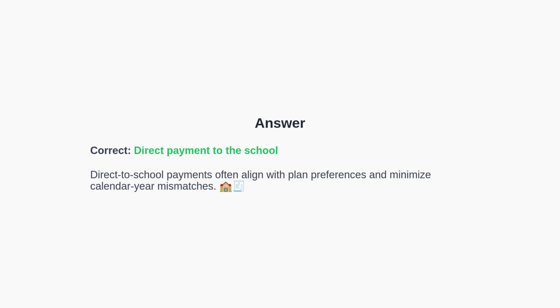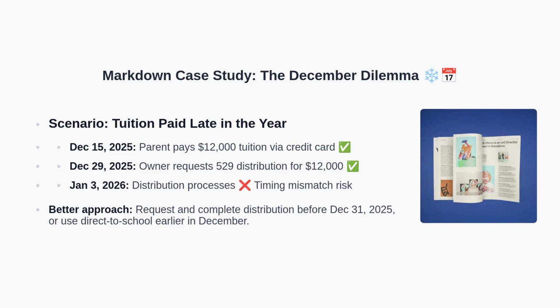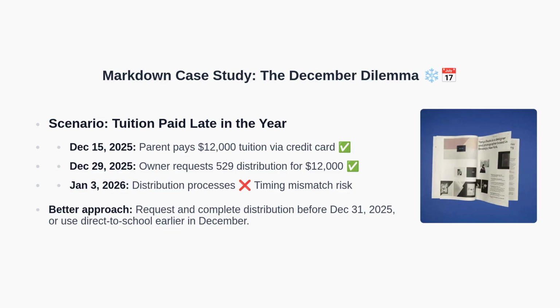The correct answer is direct payment to the school. This method often aligns with plan preferences and minimizes the risk of a mismatch between the payment date and the distribution date. Let's solidify this with a quick case study. A parent pays $12,000 of tuition on December 15, 2025. The account owner requests a matching distribution on December 29, 2025.